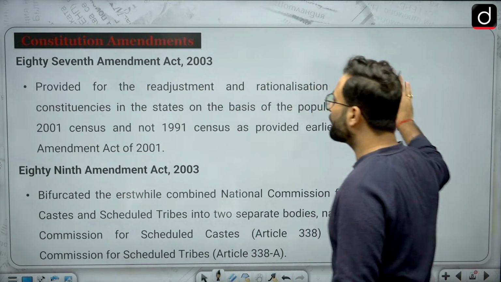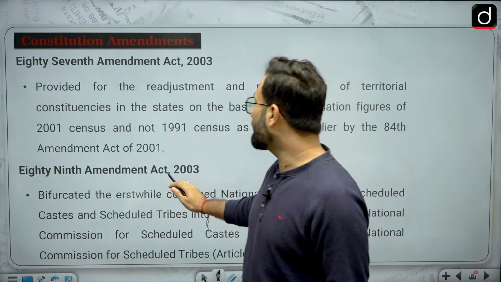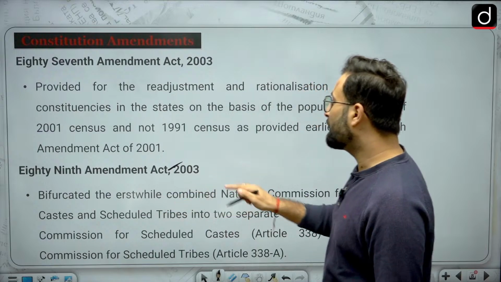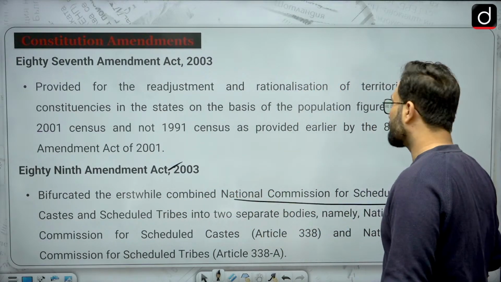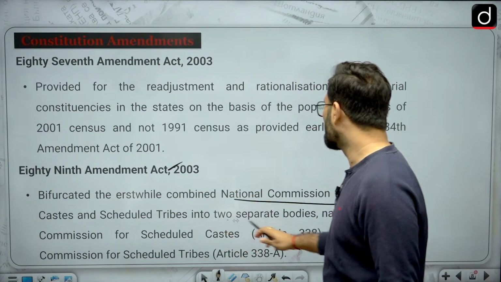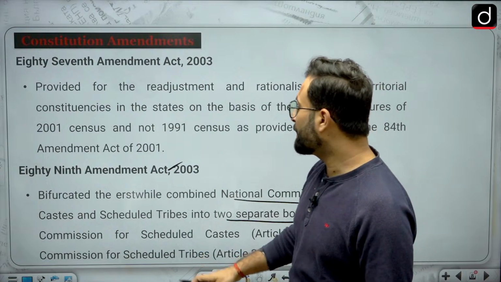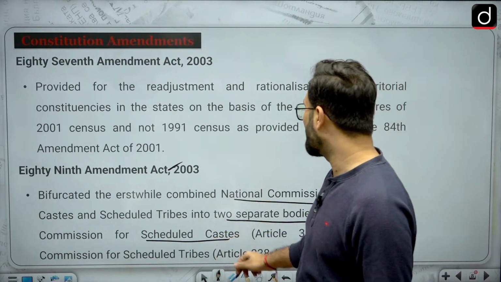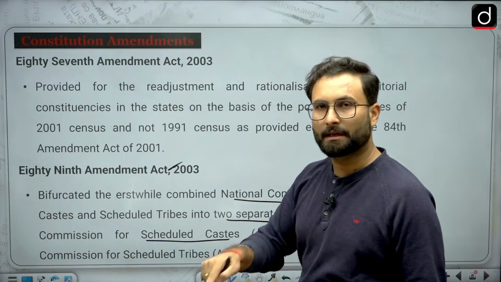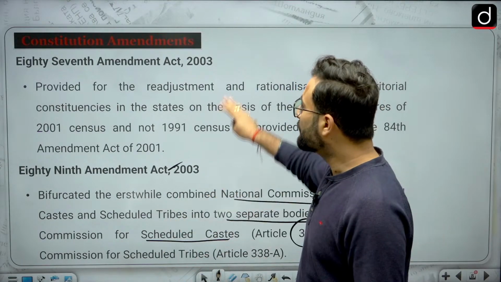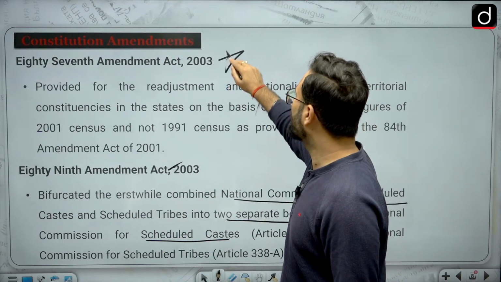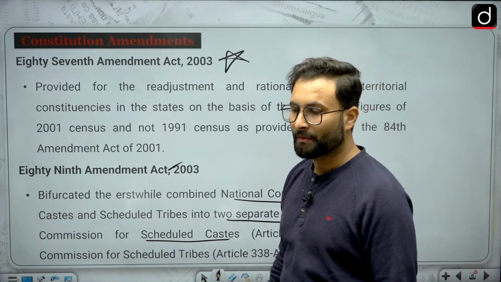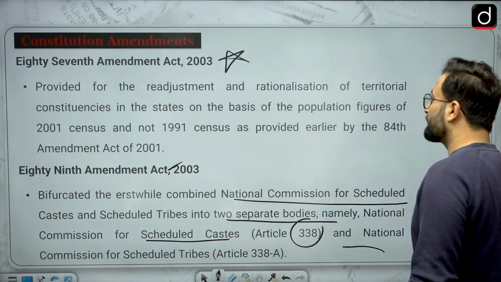Now moving further, the 89th Amendment Act 2003 bifurcated the erstwhile combined National Commission for Scheduled Caste and Scheduled Tribe into two separate constitutional bodies, naming National Commission for Scheduled Caste and National Commission for Scheduled Tribe. Article 338 and 338A. I hope that is clear. So these two things are important. This particular amendment is quite important for you. Now we can move further and start with our discussion.